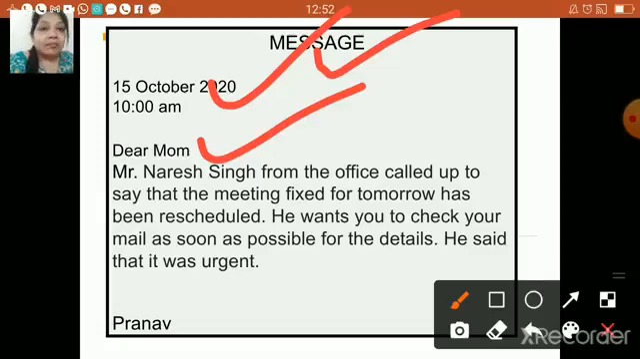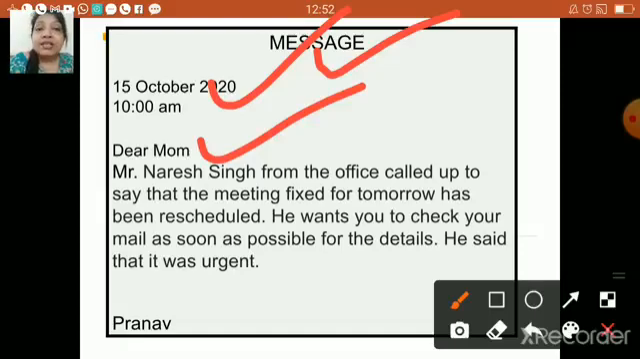Now see what kind of message. It's a very short and precise message he has written. The message is: Mr. Naresh Singh from the office called up to say that the meeting fixed for tomorrow has been rescheduled. He wants you to check your mail as soon as possible for the details. He said that it was urgent.